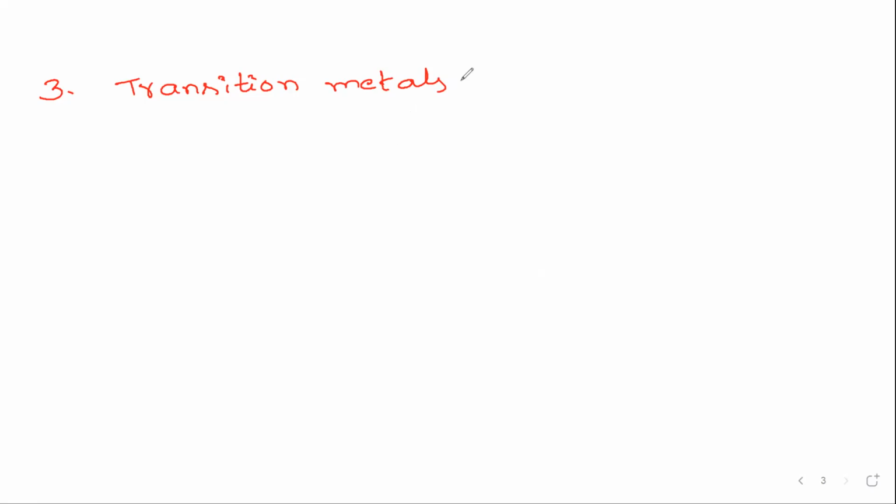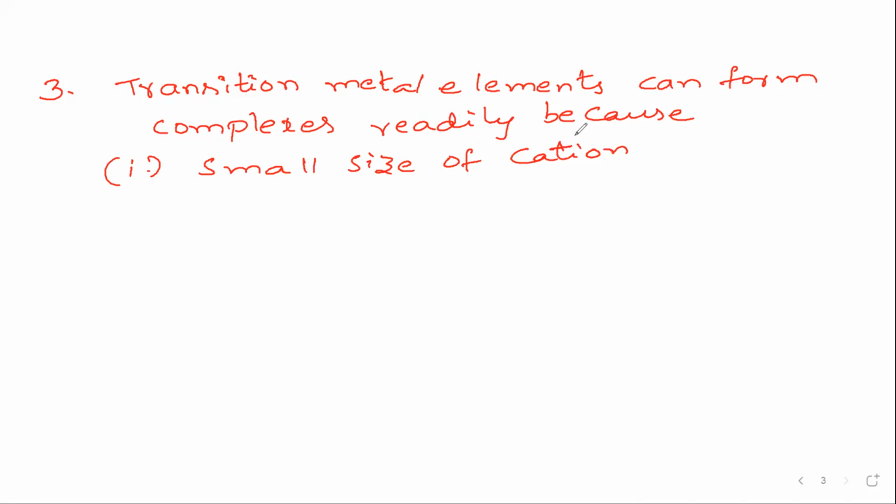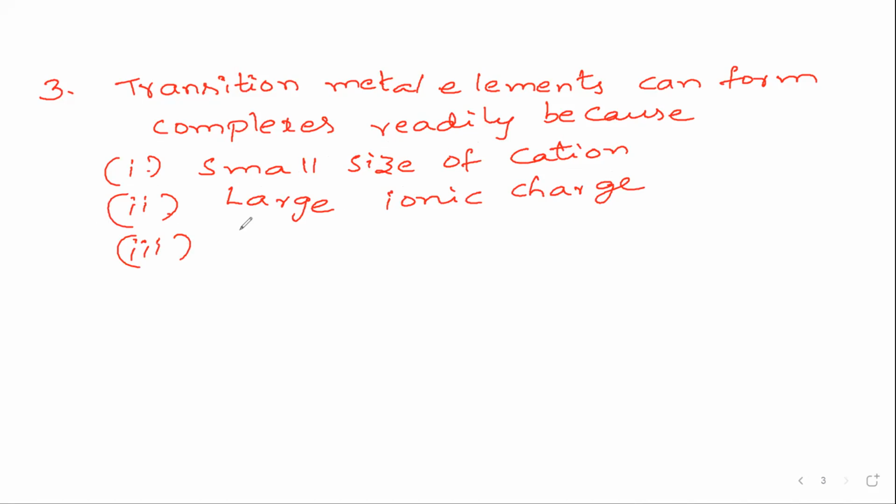Transition metal elements can form complexes readily because of: option 1, small size of cation; option 2, large ionic charge; option 3, vacant d orbitals.